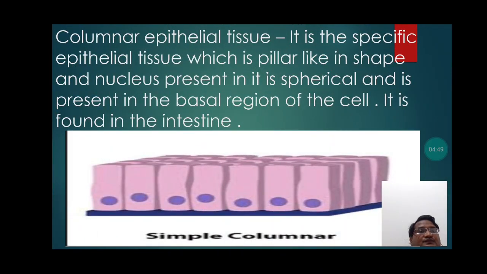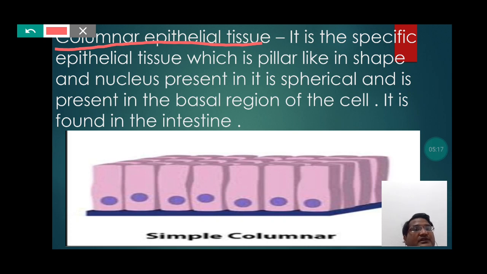Columnar epithelial tissue. It is the specific epithelial tissue which is pillar-like in shape, and the nucleus present in it is spherical and is present in the basal region of the cell. It is found in the intestine. So students, columnar epithelial tissue actually is a type of epithelial tissue which generally appears like a pillar. Students, here pillar represents column.